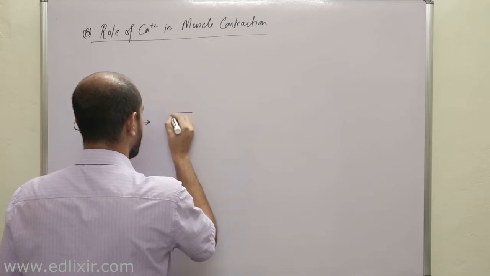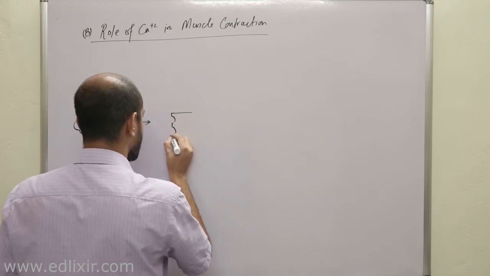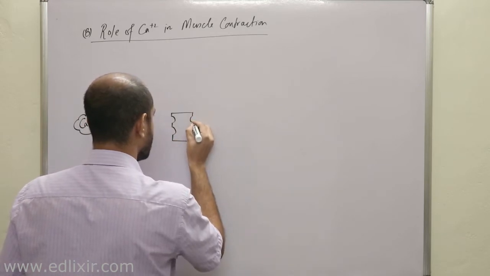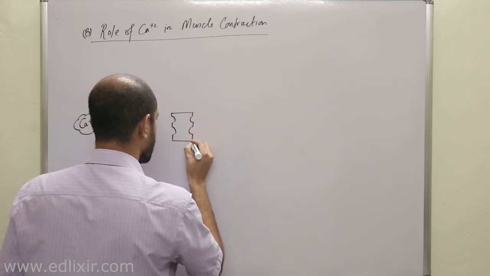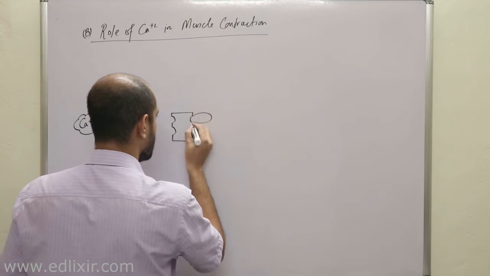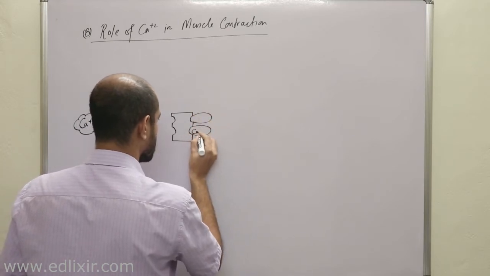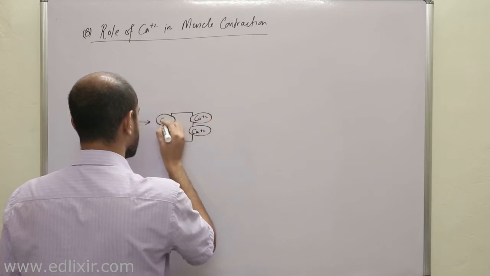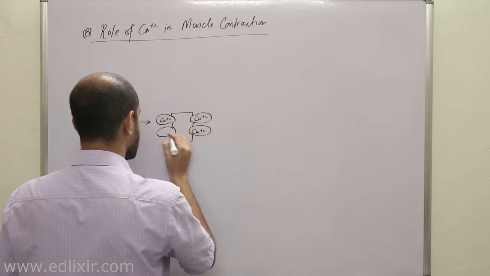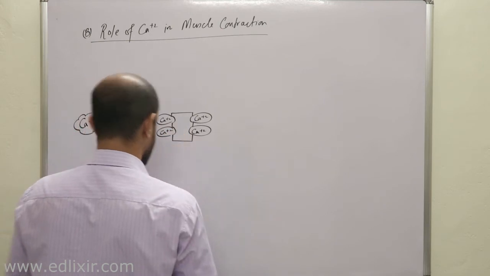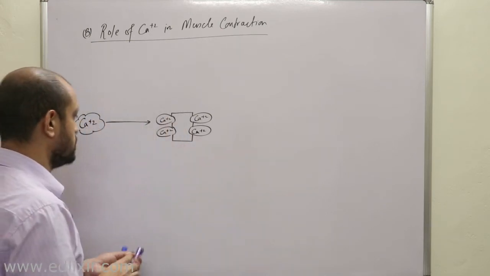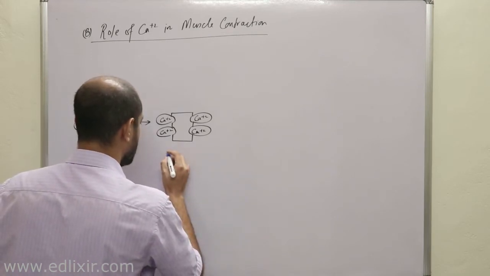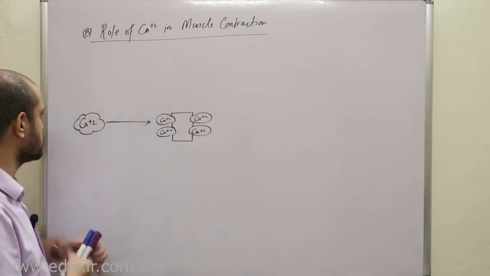Okay, called calmodulin. Okay, now when calcium binds with calmodulin, now listen with all your attention, what happens is this, when calcium